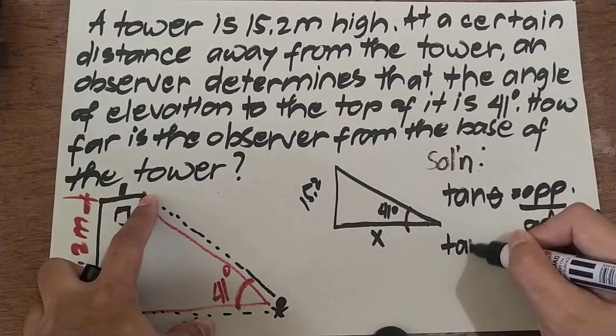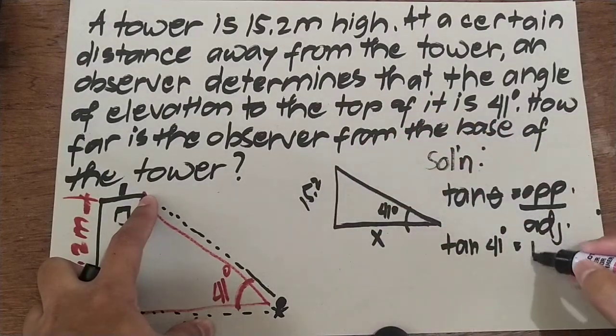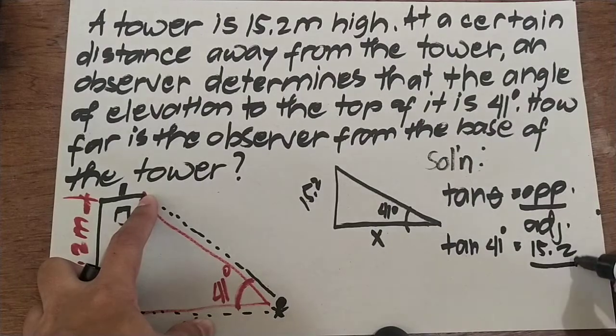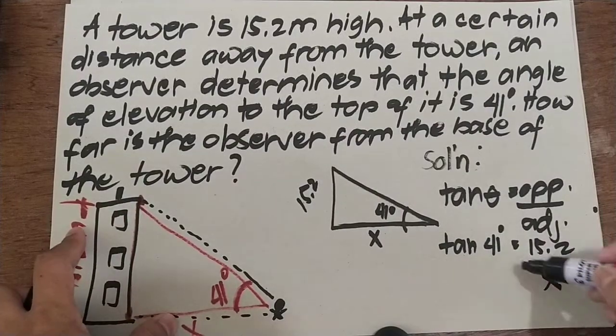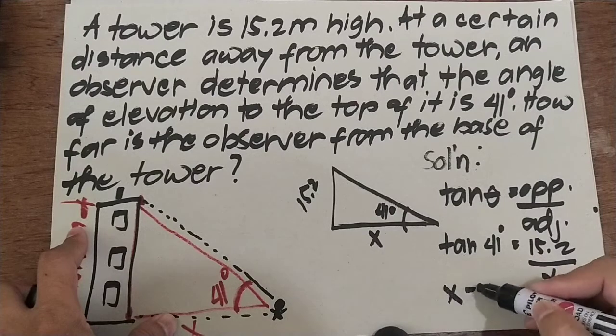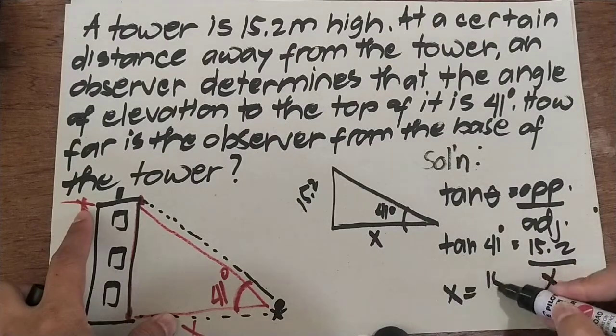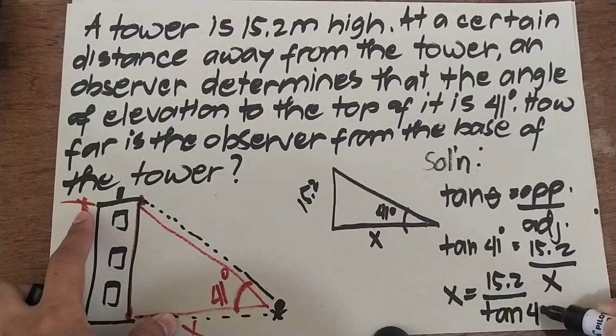So we write tangent 41 degrees is equal to the opposite, which is 15.2, all over x, the adjacent. So again, we do the cross multiplication. Pagpapalitin lang natin yung pwesto ng dalawang yan. So this will be then x equals 15.2 divided by tangent 41 degrees.